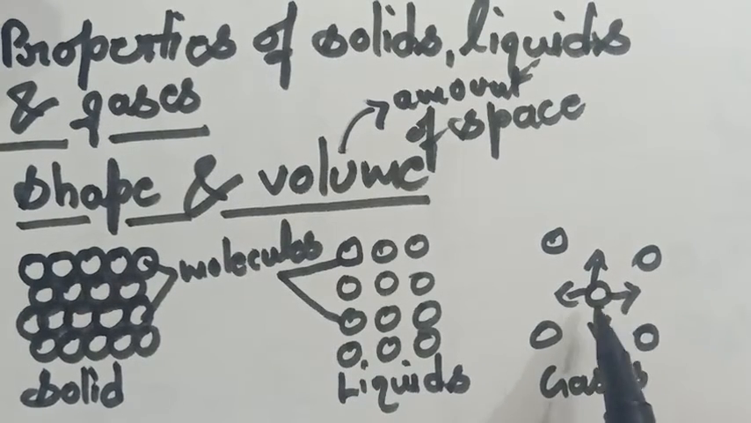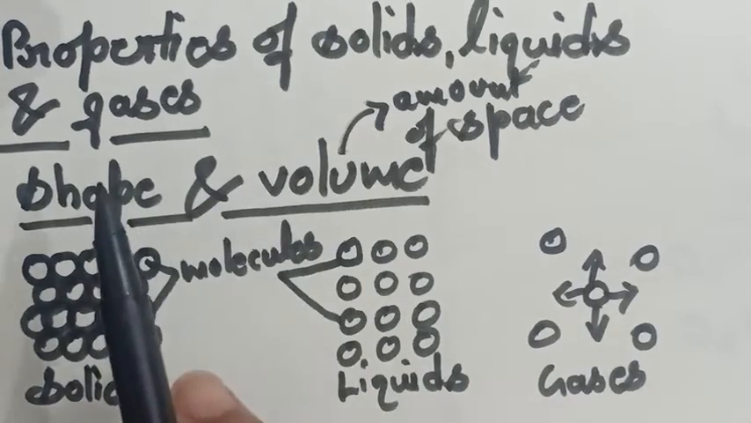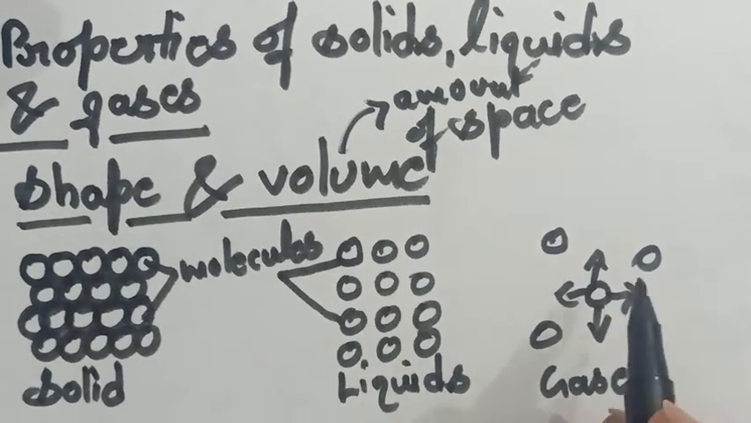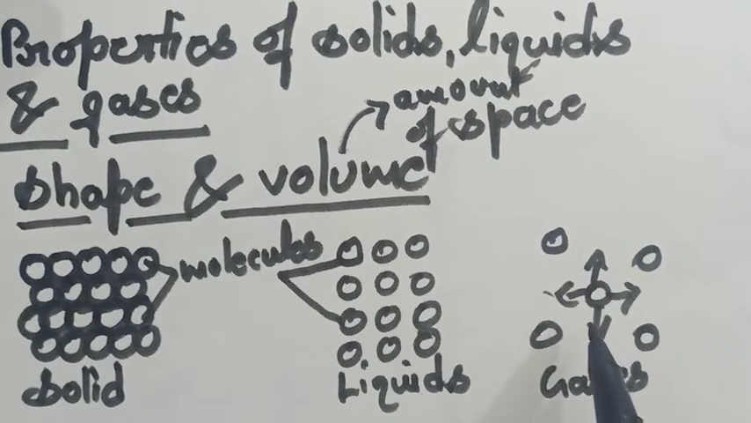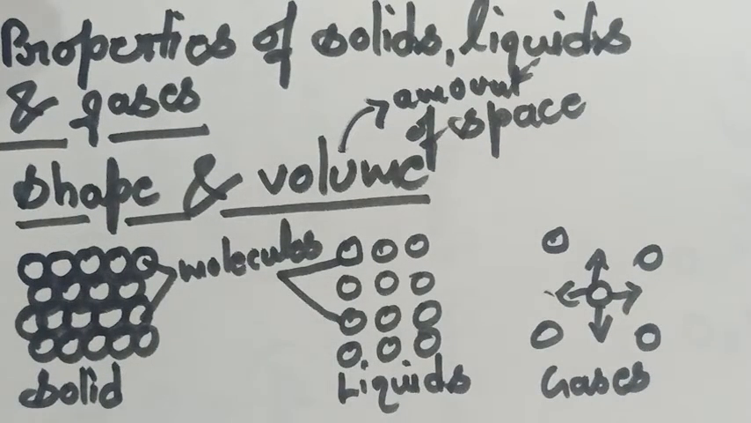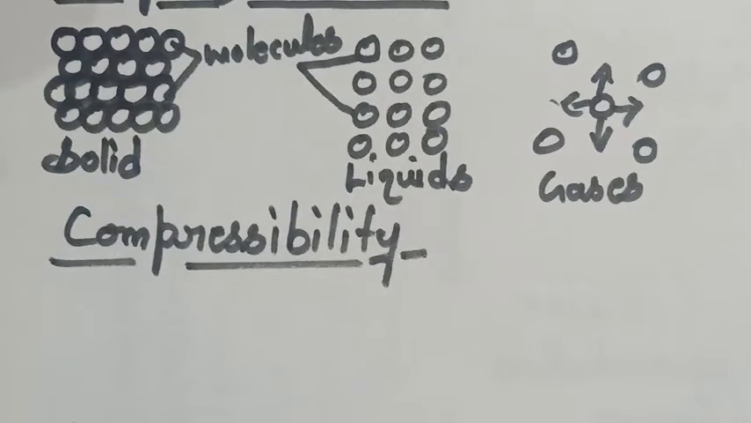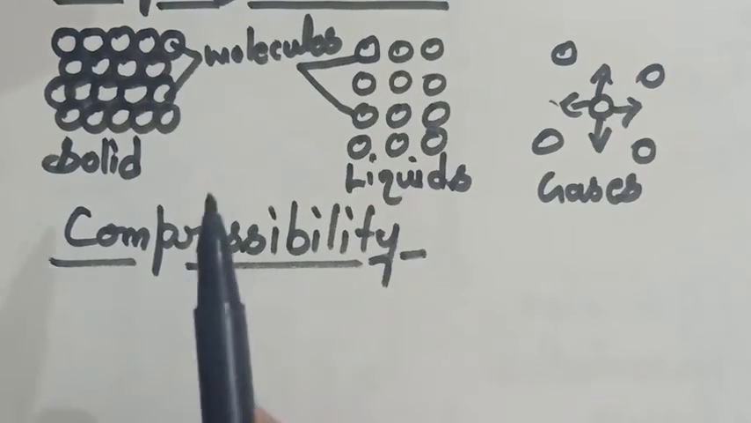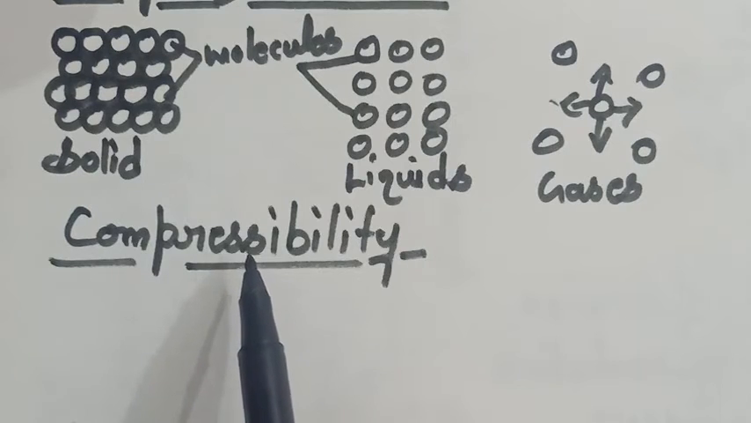So we can say a gas has neither fixed volume nor fixed shape. It assumes the volume and shape of the container. Now next is compressibility. Student, next topic is compressibility. First we should know what is compressibility.